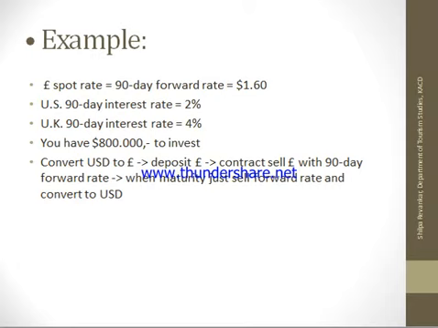So today's rate and 3 months later's rate of pounds and dollars is 1.6. Then in the USA, the interest rate for 3 months is 2%, and in Britain, that is the UK, the interest rate for a 3 months bank deposit is 4%.